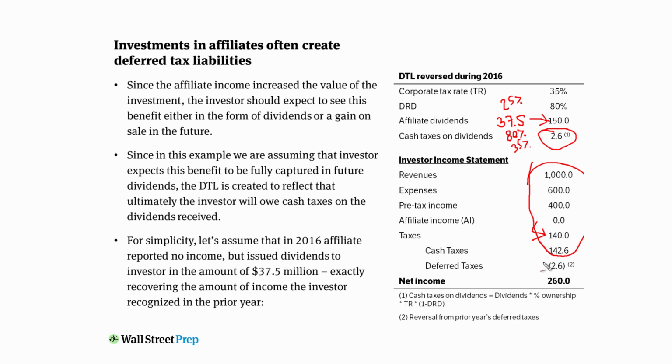The way that that's accounted for is via the reversal of the deferred tax liability. You see, you have cash taxes of $142.6, but you subtract $2.6 to get to that $140, and this $2.6 represents the reversal of deferred taxes. So your net income doesn't have anything to do with what you see from a GAAP perspective, has nothing to do with these adjustments. These are taking place behind the scenes.